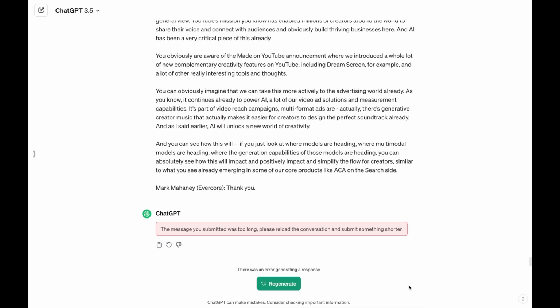Alright, so ChatGPT will give an error message that the message you have submitted was too long and please reload the conversation and submit something shorter. So as I've told you, this method of directly asking ChatGPT will not work for such a long text.